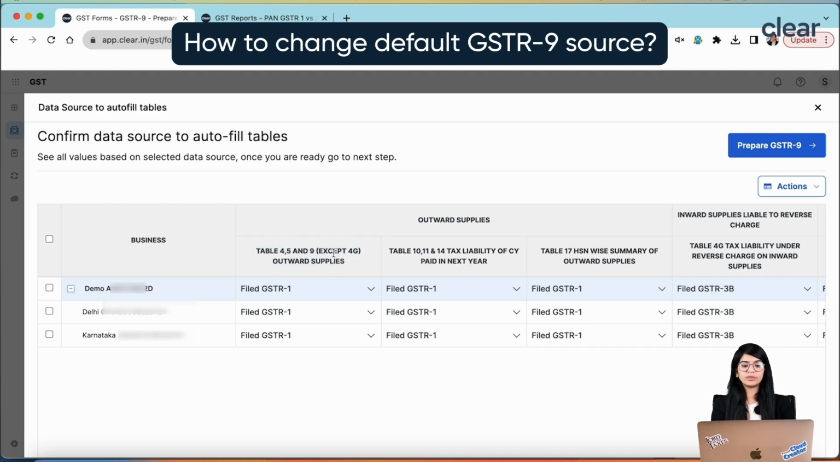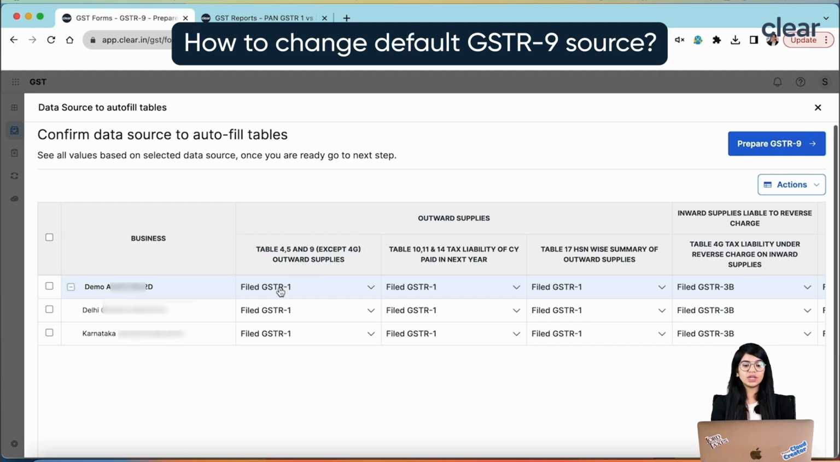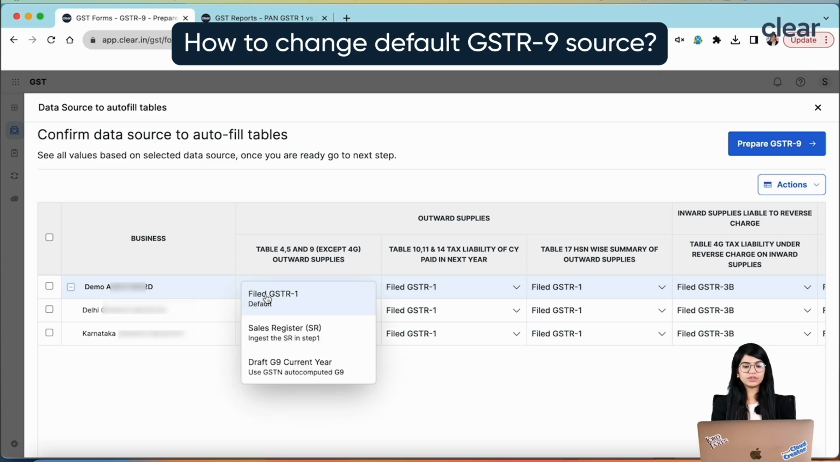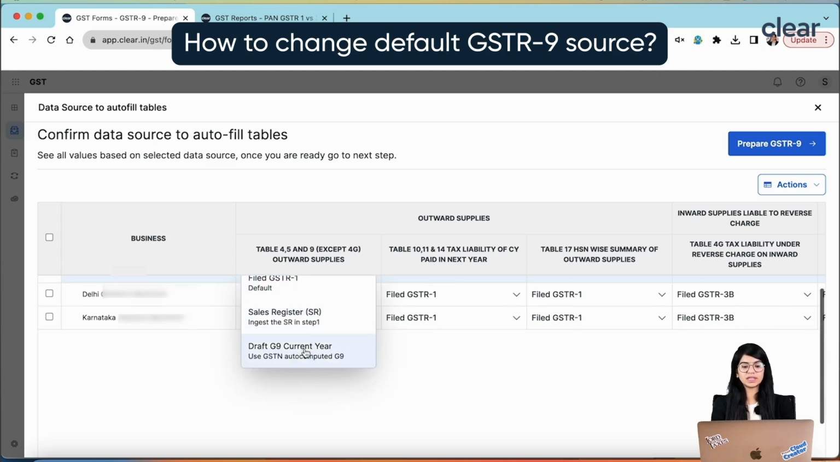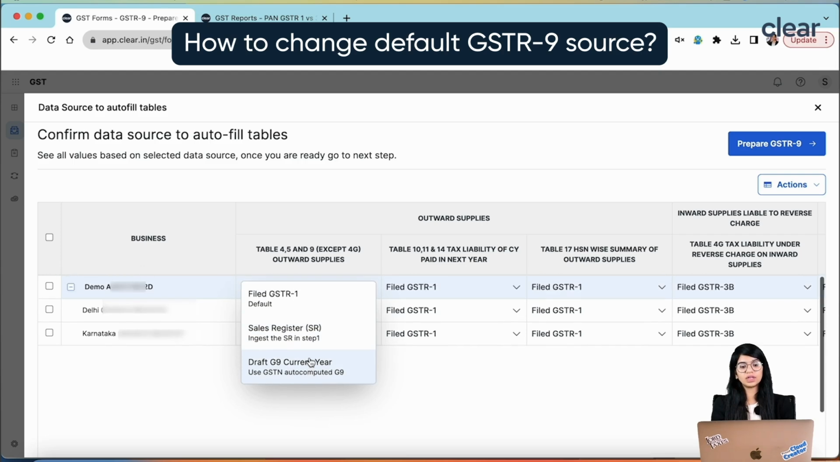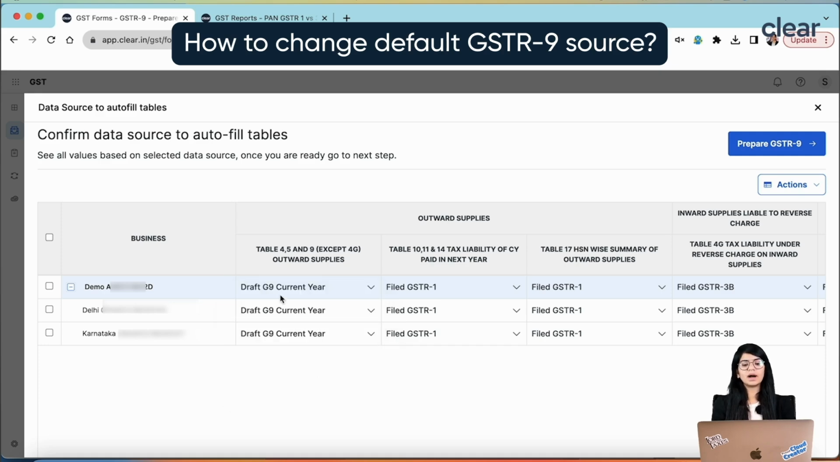So you can see table number 4, 5, 9 except 4G, because 4G you cannot fill basis G1. So here you will see that this is something which you can file basis G1, basis sale register, basis your draft GSTR-9 of current year. So you can even select any other sources if you don't want to rely only on G1. You may say, okay, just fill basis government ka GSTR-9 itself. That is correct, I want to go with that.